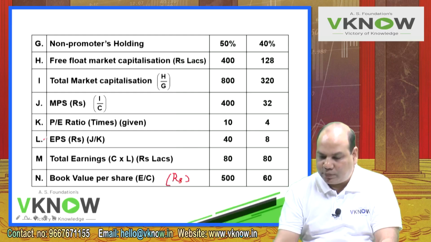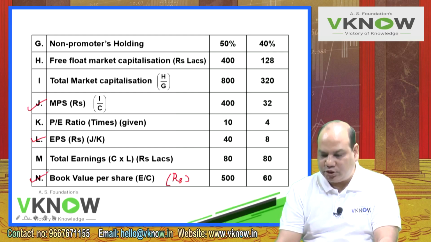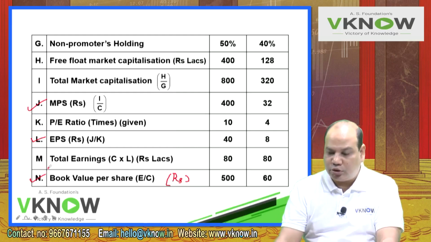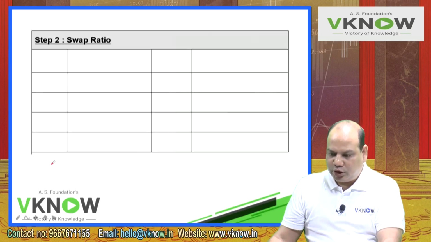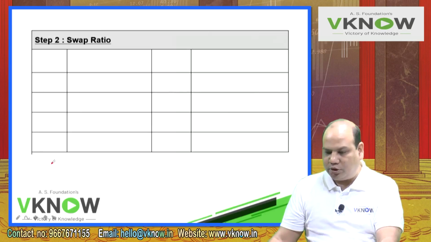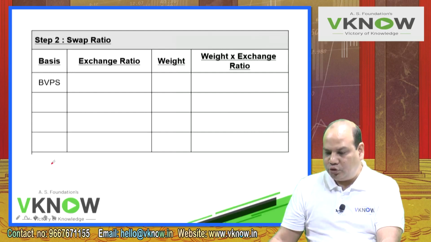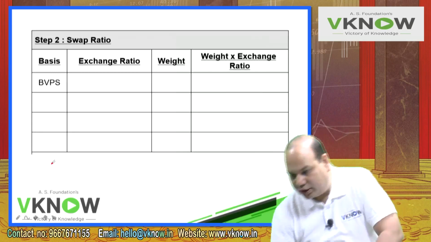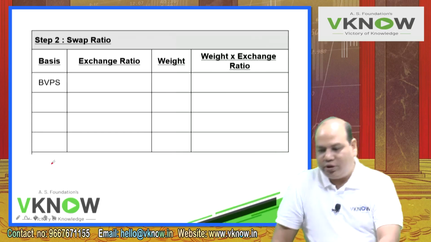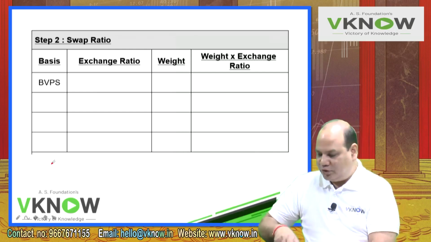So this is the answer. Now I am going to apply MPS, EPS and book value per share in the calculation of swap ratio. So write down step 2, swap ratio. First you will try, then I will try, then both of us will check.